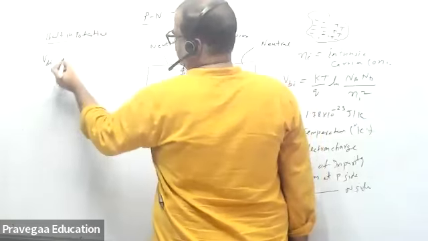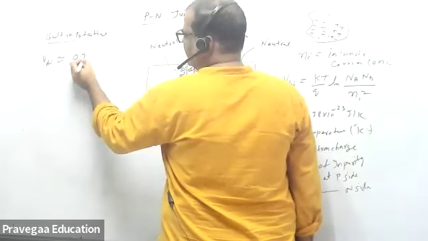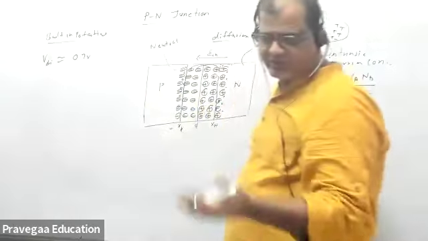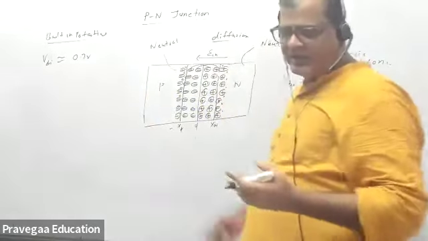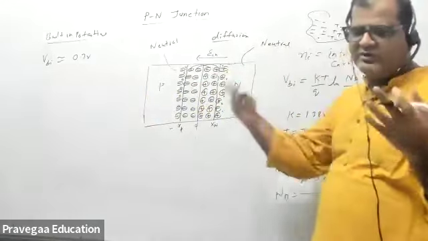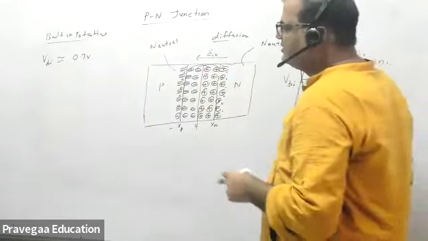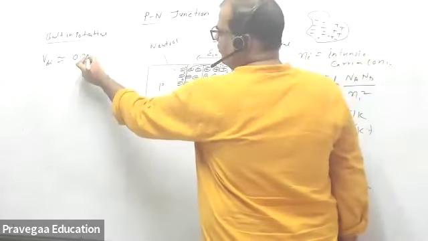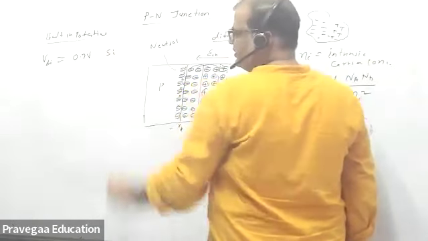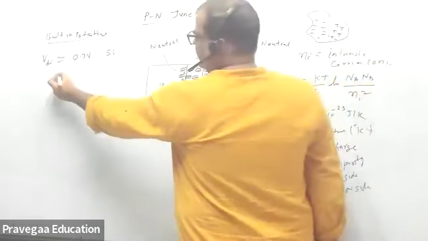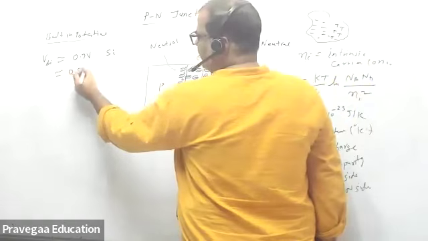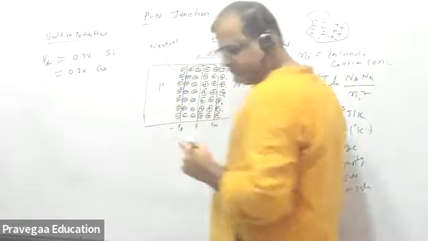This value is approximately 0.7 volt; it could be 0.7, 0.8, up to 1 volt also. It can be more depending on what type of junction it is. It can be 2, 3, anything. But generally we take 0.7 volt for silicon, and the same voltage we take as 0.3 volt for germanium.